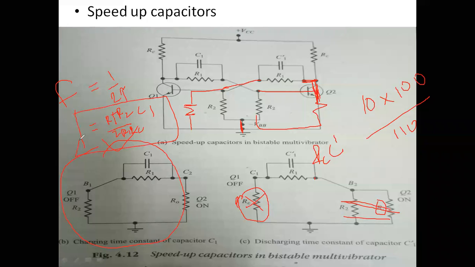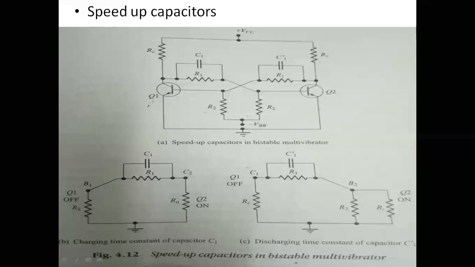A simple formula, you may remember this formula. In problems, in design aspects, they may ask for calculating this capacitance, and they will give the frequency in the question. There you may use this formula: R1 plus R2 divided by 2 R1 R2 C. You have to remember this concept. This is regarding your speed up capacitance.